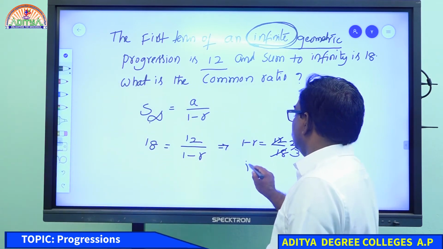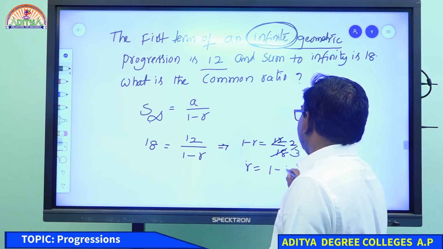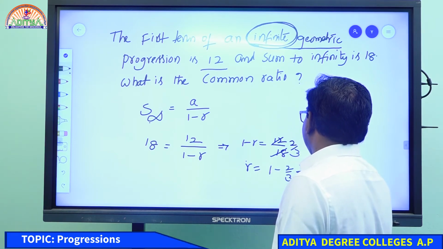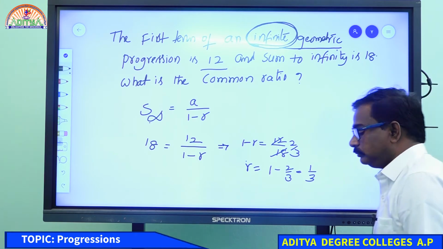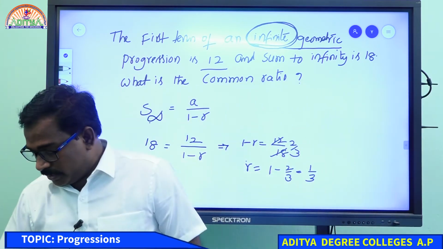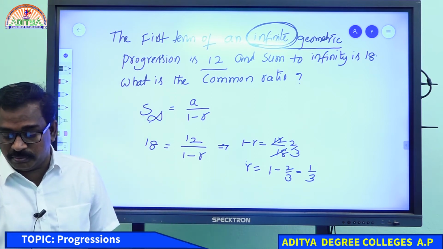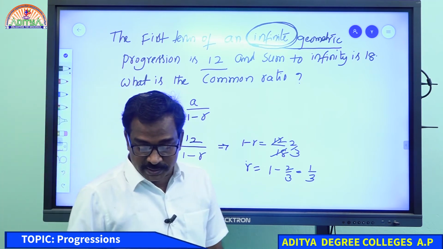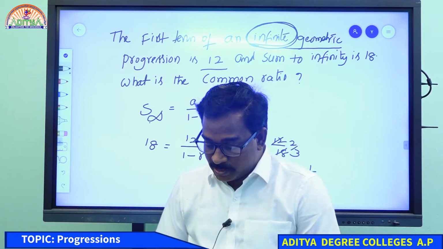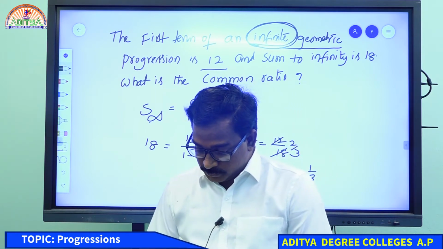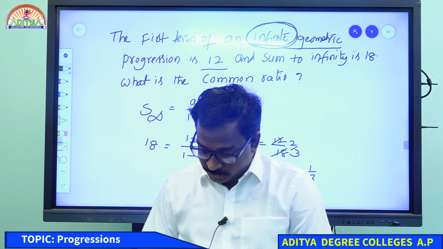So R equal to 1 minus 2 by 3, it means 1 by 3. Very good, all of you have written 1 by 3. S infinity is the sum to infinity formula.